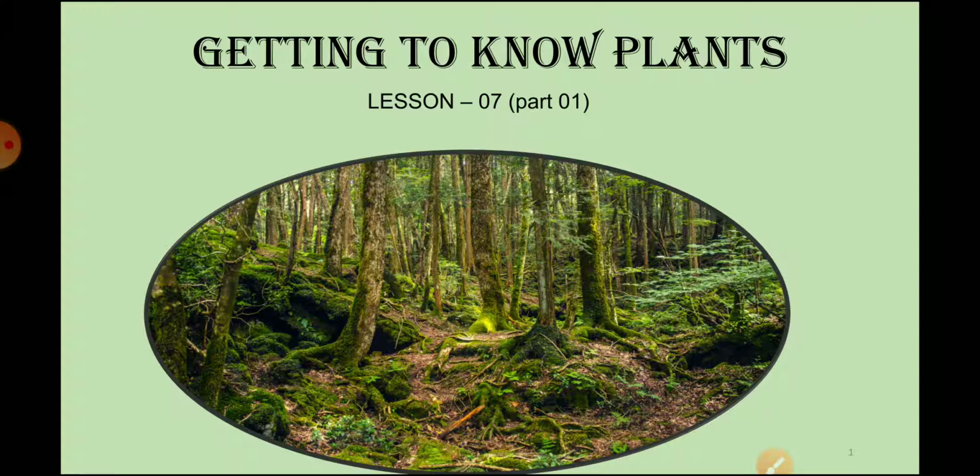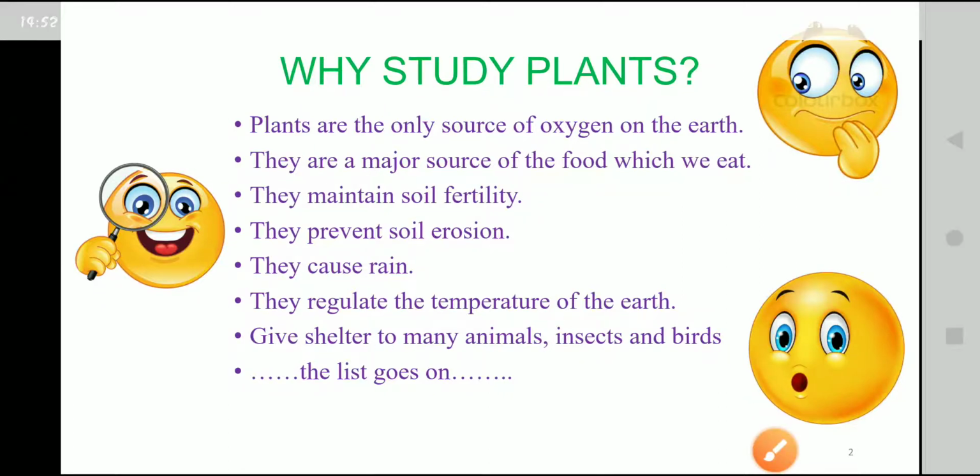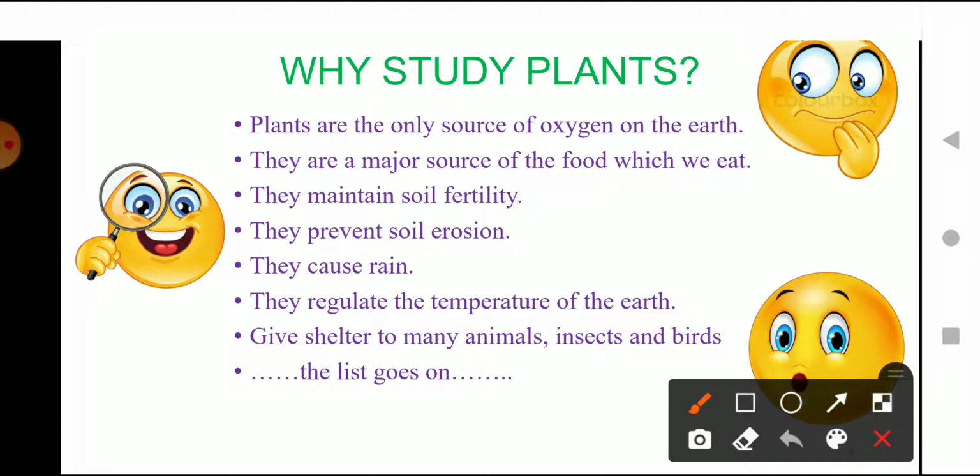But before we move on to study plants, I want you to understand why it is important for us to know about plants, what type of plant this is or what the properties of these plants are. So let's study why the study of plants is important. Plants are the only source of oxygen on earth.